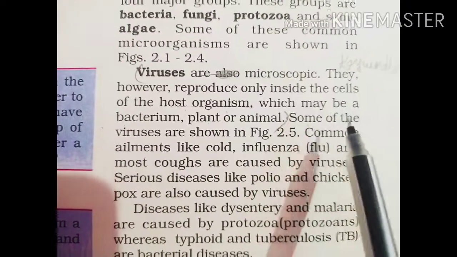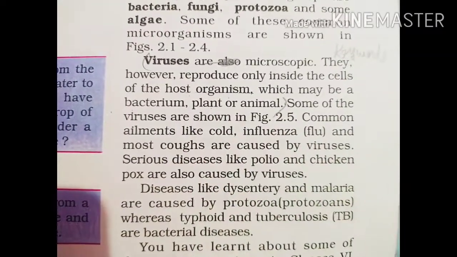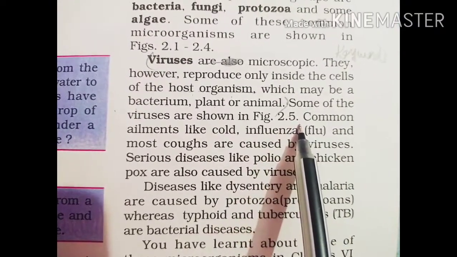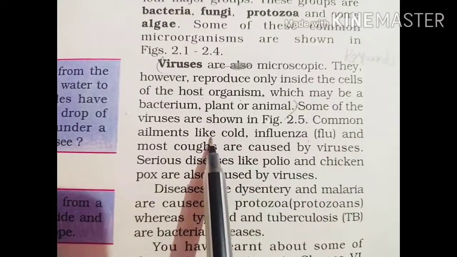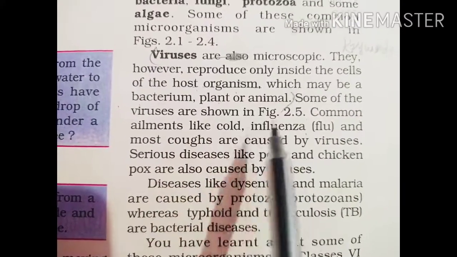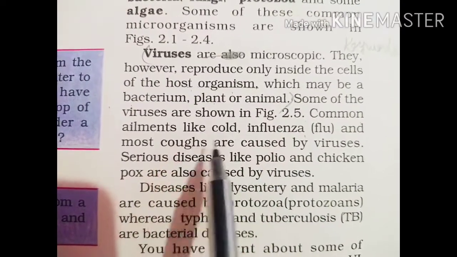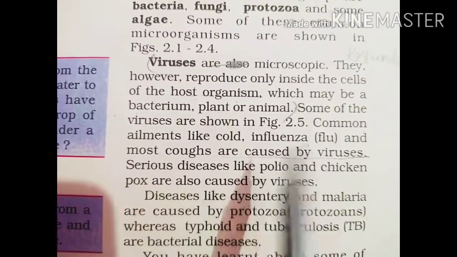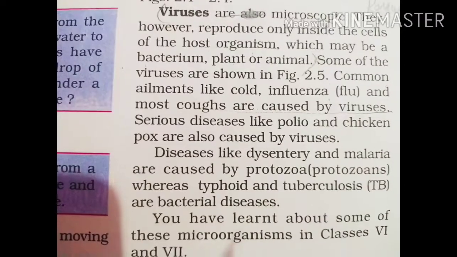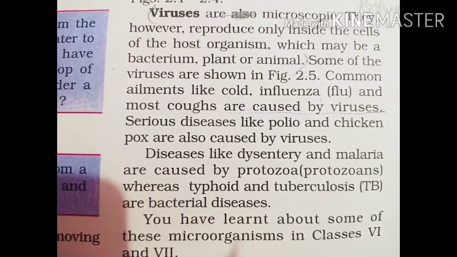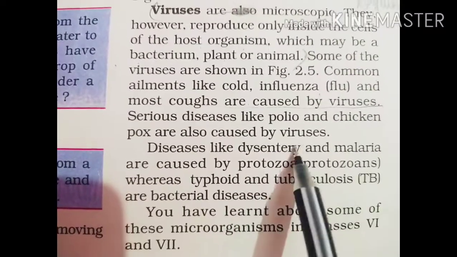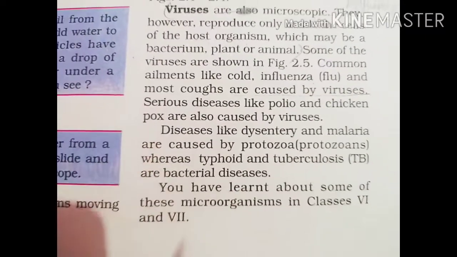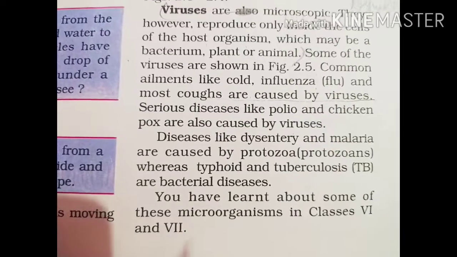Some of the viruses are shown in the picture, figure 2.5. Common ailments like cold, influenza and most coughs are caused by viruses. These are known as viral diseases. Some serious diseases like polio and chickenpox are also viral diseases.